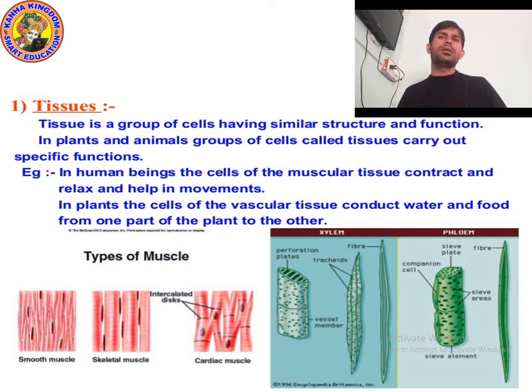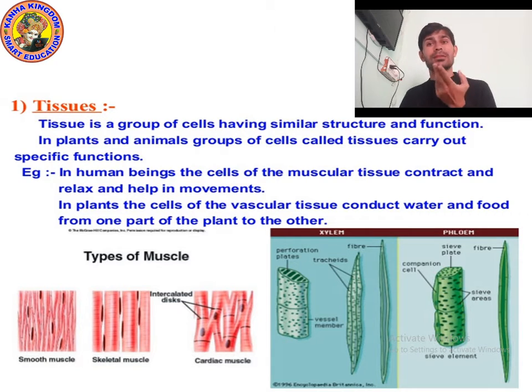In plants and animals, a group of cells called tissue carries out a specific function. Yes, they perform a specific function, like the nose is a group of tissue. And this nose performs a specific function, meaning we breathe through the nose. It is a specific function. We eat through the mouth. It is a specific function of our mouth.